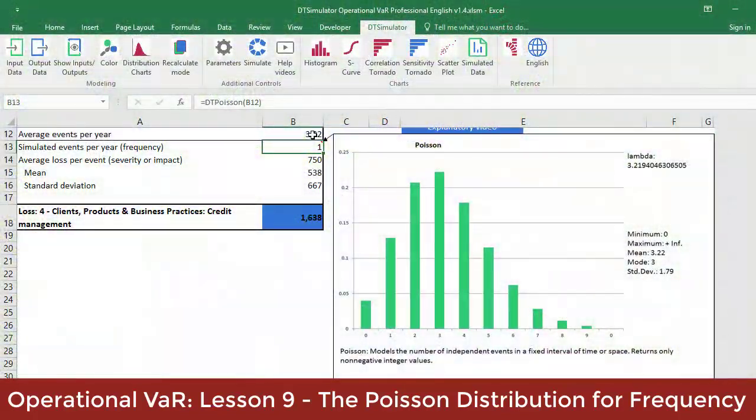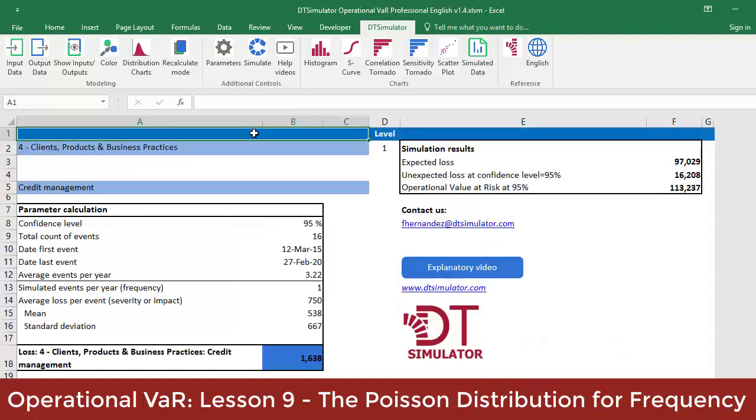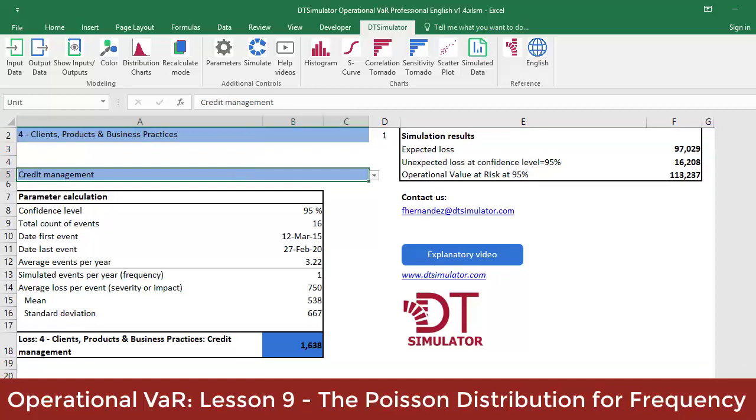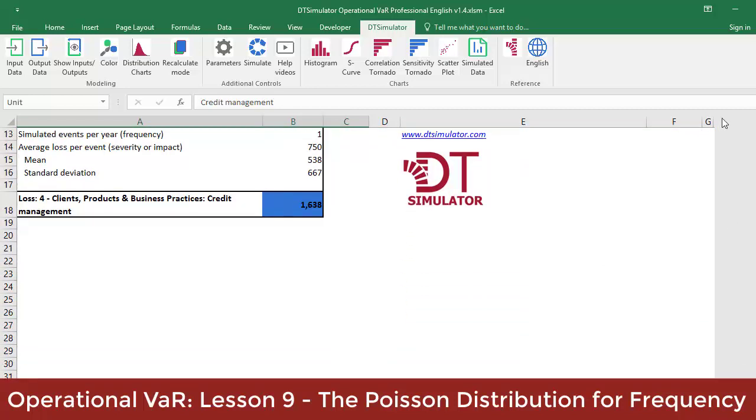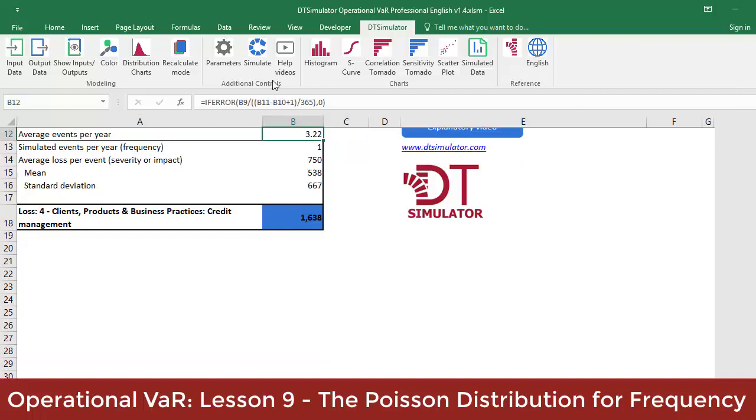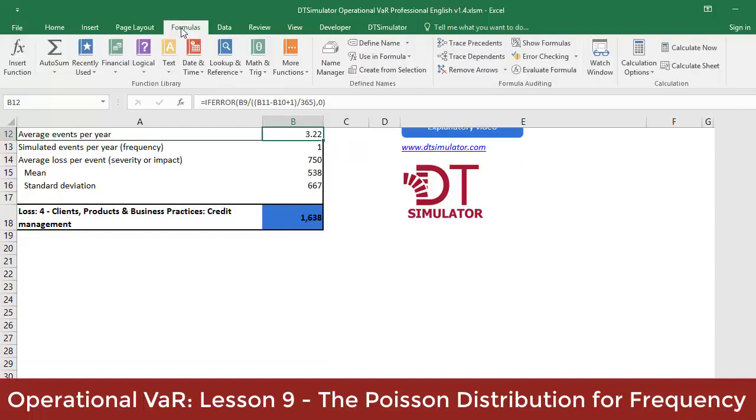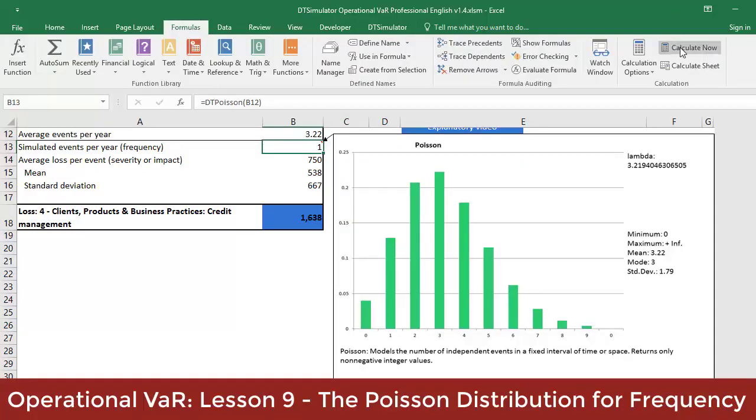In this case, we are using it to stochastically count the number of annual events from customers, products and business practices for the credit management unit during the previous 5 years. This distribution describes how eventual random numbers will be generated during a simulation. When looking at the height on the y-axis of each bar, the probabilities are considered.